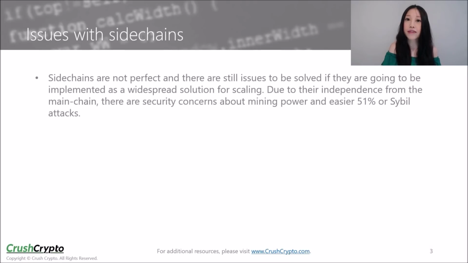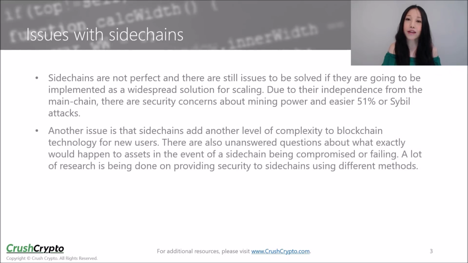While sidechains resolve some of the issues that are impeding blockchain scalability, there are still things that need to be worked out before they can be implemented as a widespread solution for scaling. Because sidechains are independent from the main chain, there are security concerns about mining power as well as easier attacks. Another issue is that sidechains add another level of complexity to blockchain technology for new users, which could affect adoption.